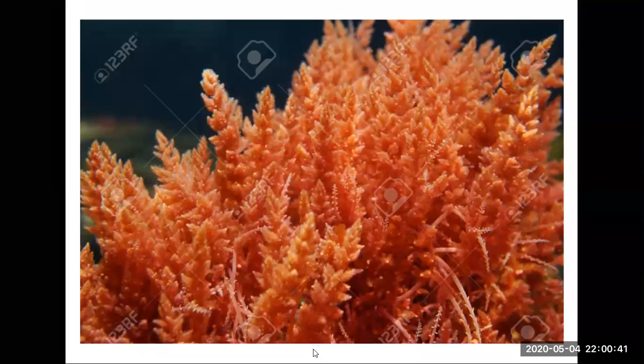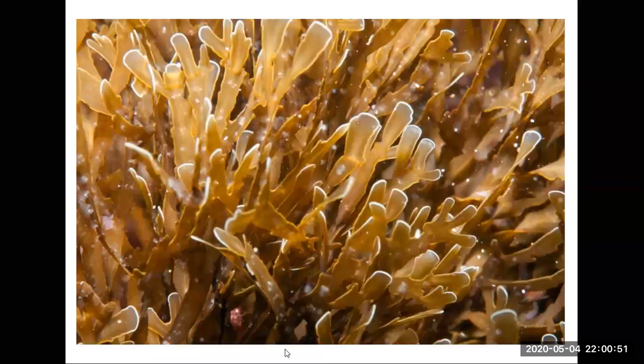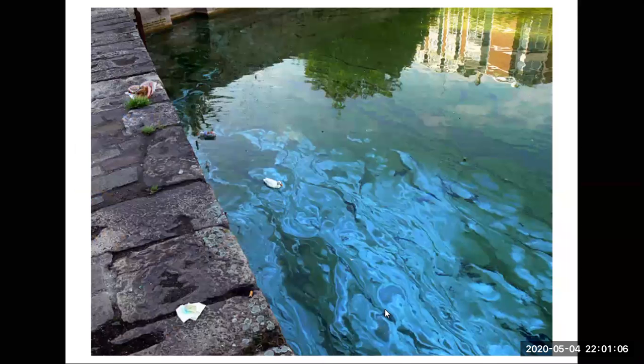Look at the color. This is red algae. It lives deep inside the ocean, okay? And it's called red algae. And the next one, this is brown algae. See the color? It's brown in color, right? But they all can do photosynthesis. I mean, they can make their own food. But they live at different depth in the sea water.